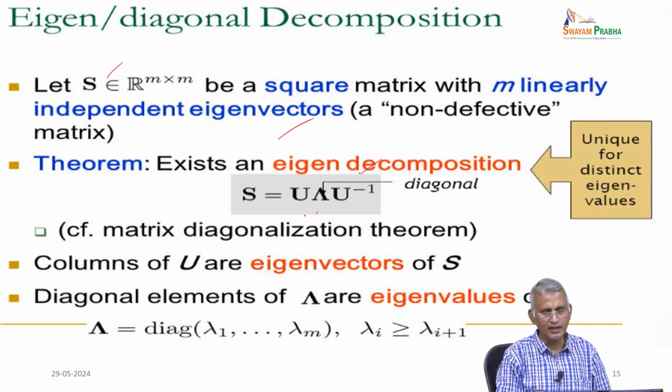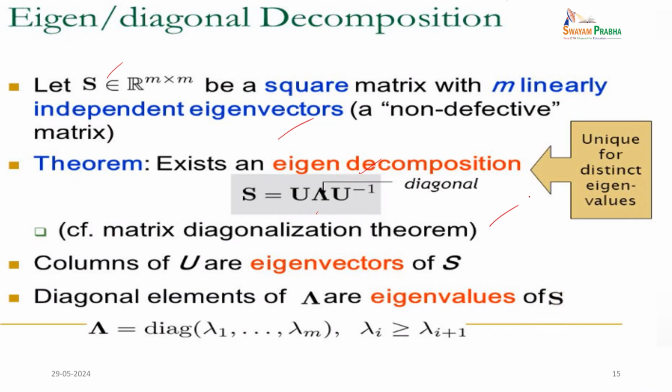Now, we have the matrix diagonalization theorem: U is represented in terms of the columns of the eigenvectors of S, and the diagonal elements are the eigenvalues of S. Therefore, the main diagonal has only lambda 1, lambda 2 and so on up to lambda m of the given matrix, and only the diagonal elements will be present. The entries above and below the diagonal will be 0, and lambda i is greater than or equal to lambda i plus 1. You have to consider it like this, because sometimes it may be confusing. Therefore, start from lambda i greater than or equal to lambda i plus 1, taking them in decreasing order.